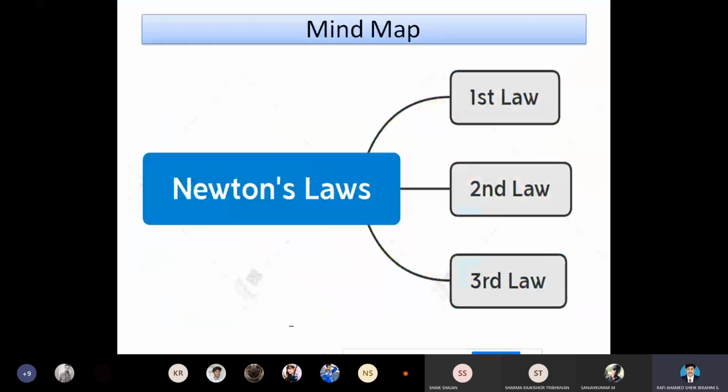This is a mind map created to explain Newton's laws. We are going to see Newton's three basic fundamental laws: the first law, the second law, and the third law. Let's see one by one. Then we start our concept.